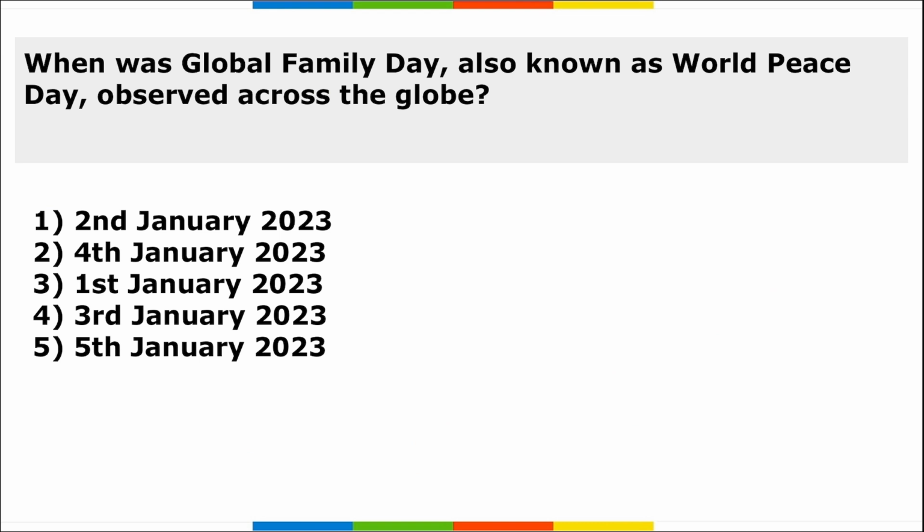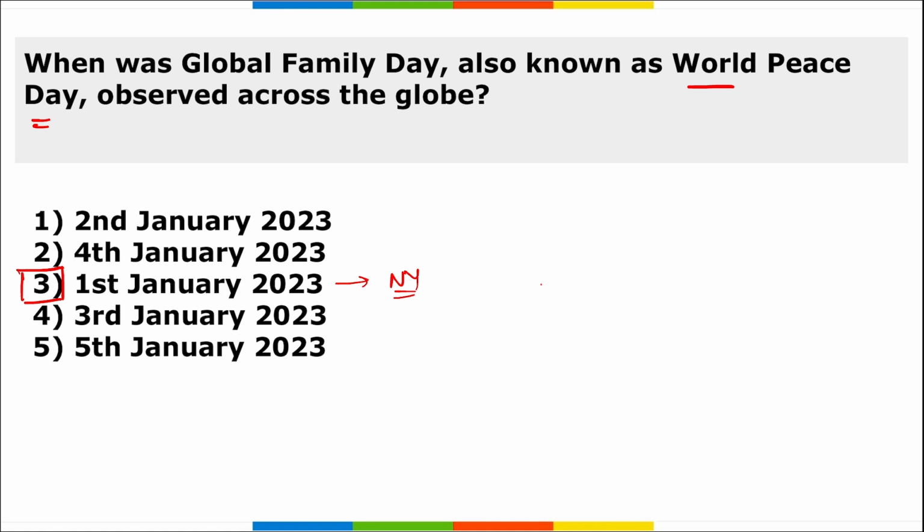Next, when was Global Family Day, also known as World Peace Day, observed across the globe? This day is observed on 1st of January 2023, that is, on the new year. And basically, why do we observe this? It is to promote harmony and unity and the value of family in today's society.